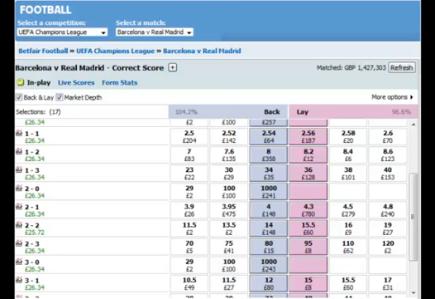So as I say, it was a fantastic week, and I'm just going to have a quick run through exactly how we achieved the profits using the two different strategies. Now you can see the screen in front of us here. This is our screenshot of our profit from the Barcelona Real Madrid game on Tuesday night. You can see here we're green across all the scores, and this was after the second goal had gone in to make it 1-1 in the second half.